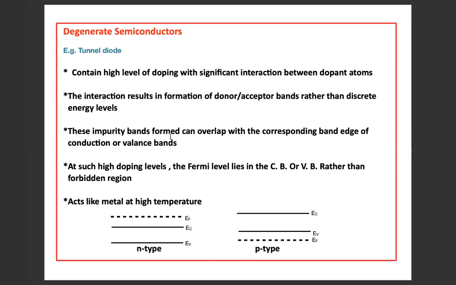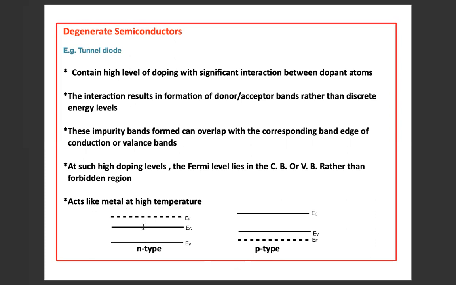These impurity bands formed can overlap with the corresponding band edge of the conduction or valence bands. At such high doping levels, the Fermi energy level lies in the conduction band or valence band rather than in the forbidden energy region. Degenerate semiconductors act like metals at high temperature.